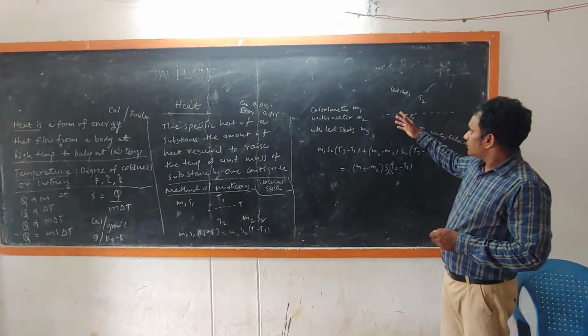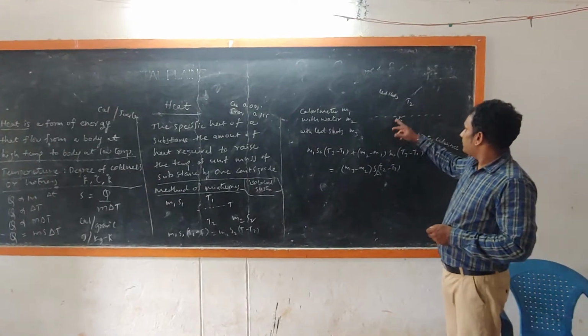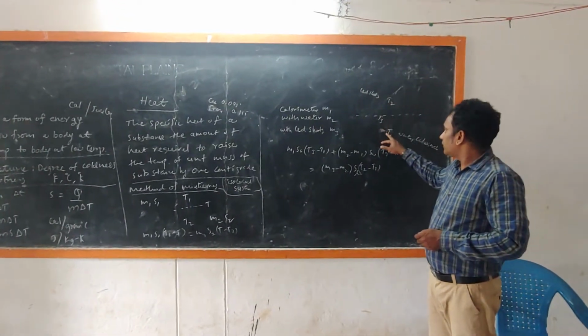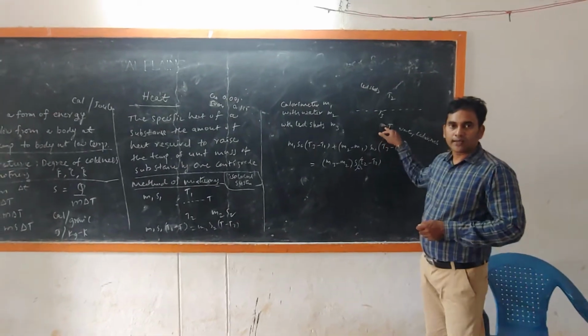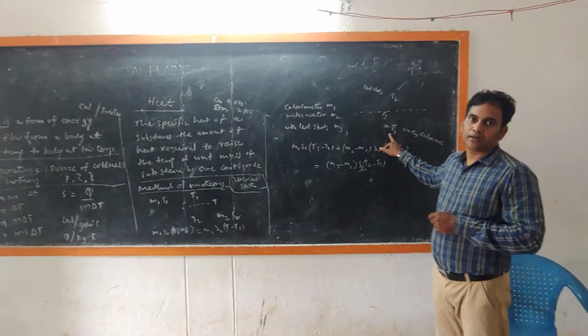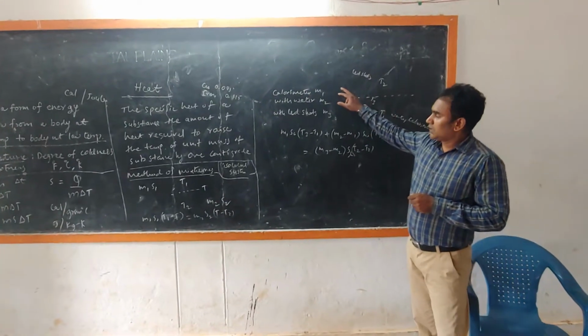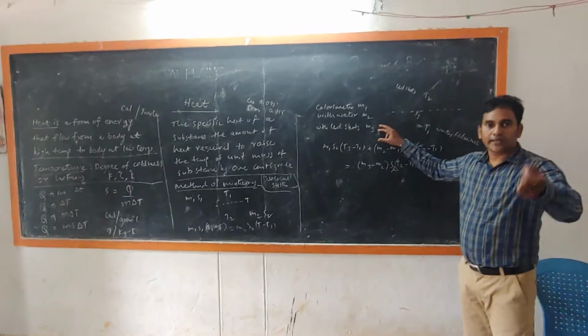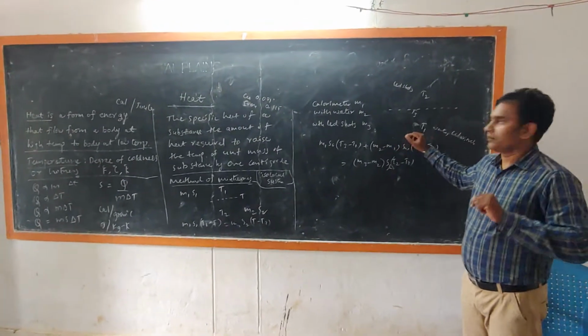The lead shots at temperature T2 are poured into the water and calorimeter system, which is kept at T1 degree centigrade. Therefore, the lead shots lose some heat, and the calorimeter and water gain some heat.